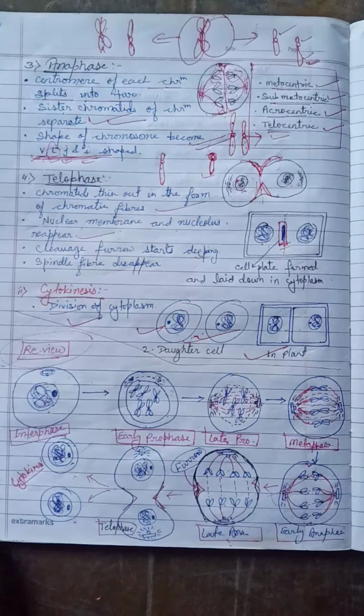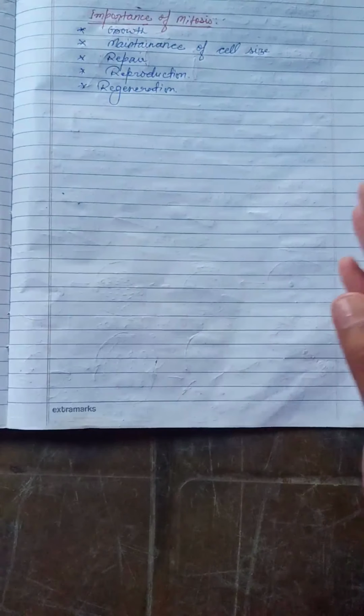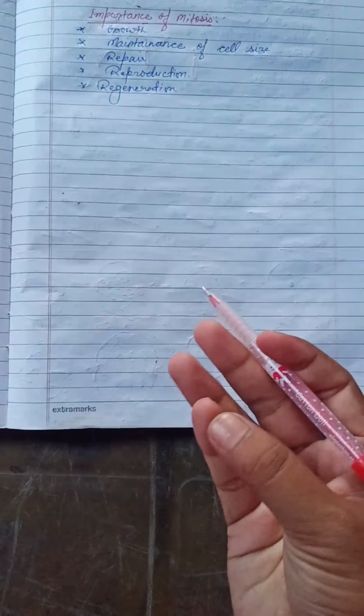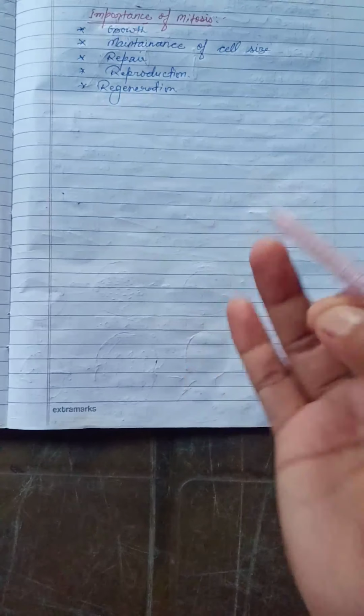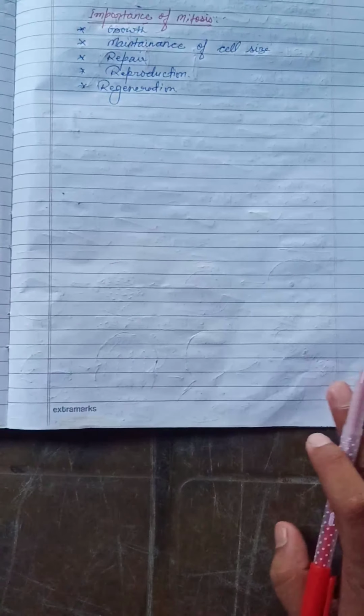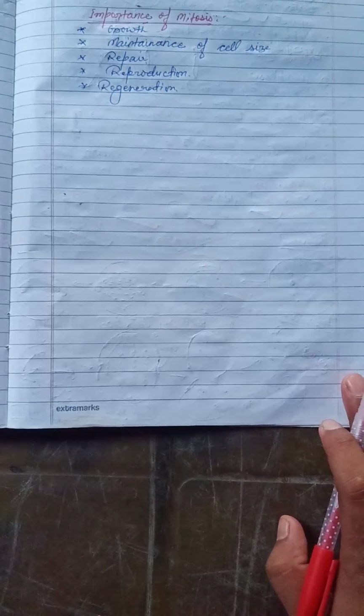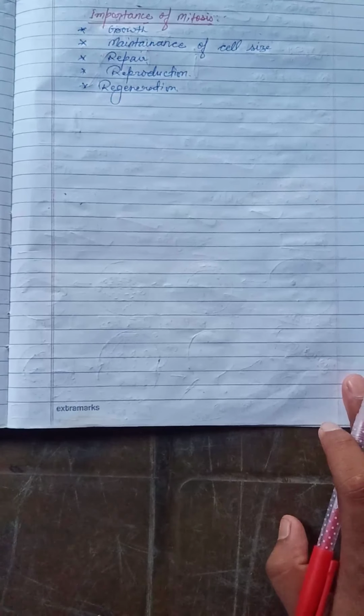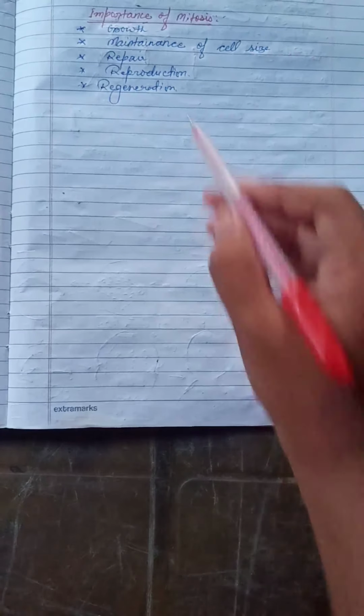Let me tell you about the function and most important parts of mitosis. Why is mitosis important? The importance of mitosis is that it helps in growth. As I told you before the start of this chapter, growth, regeneration, repair and reproduction are most important for the cell, and they are caused by mitosis division.